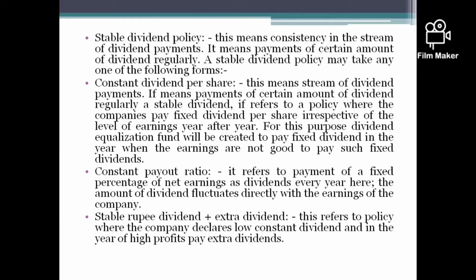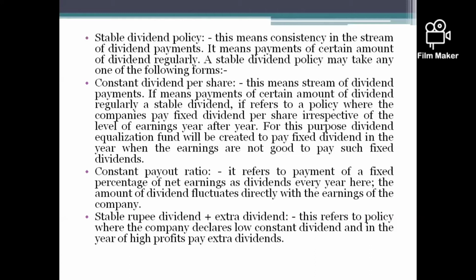It refers to a policy where the company pays a fixed dividend per share irrespective of the level of earnings year after year. So here the dividend is paid based upon the shares, not based upon the profit earned by the company. Based upon the number of shares they own, the company will pay the dividend.